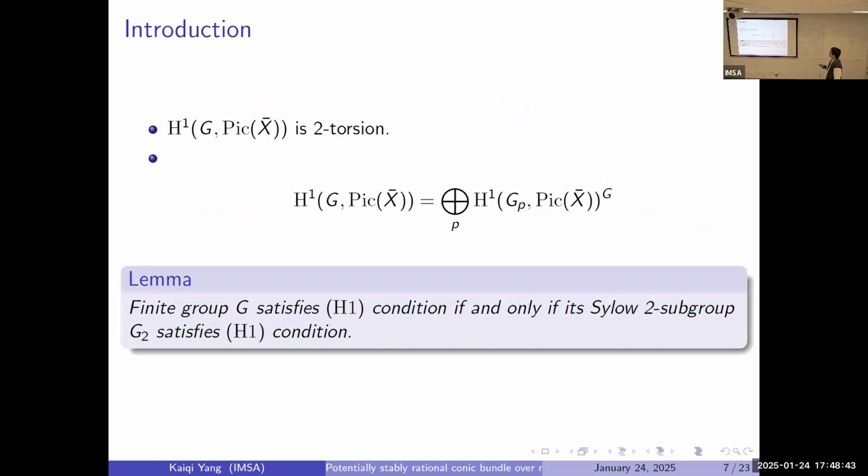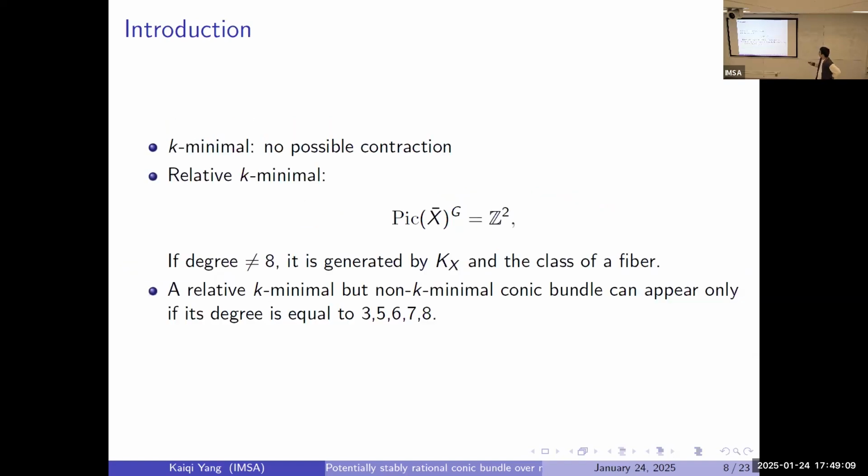Okay, that's one condition. And from there, since this is a conic bundle, we know that this thing has got to be a 2-torsion part. And we have this cohomology. So I think this is textbook stuff. So for every finite group G to satisfy H1, you can only if there's still 2-subgroups, G2 satisfy H1. Okay. I think this is easy.